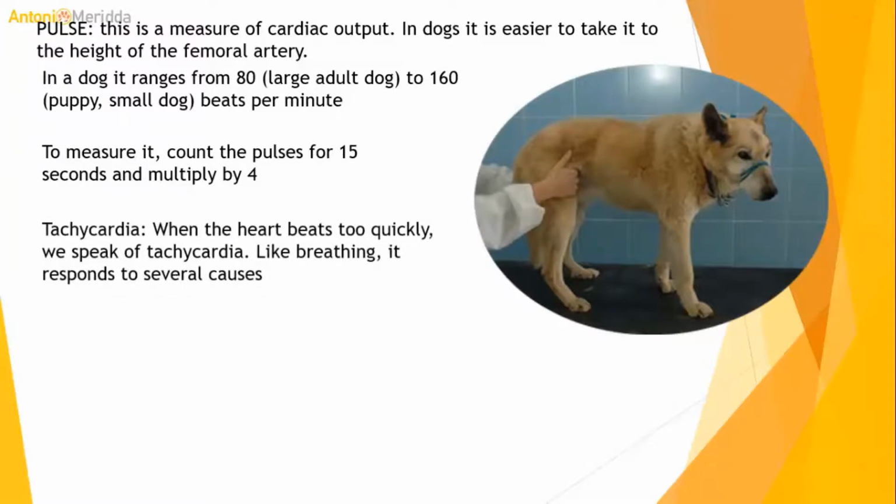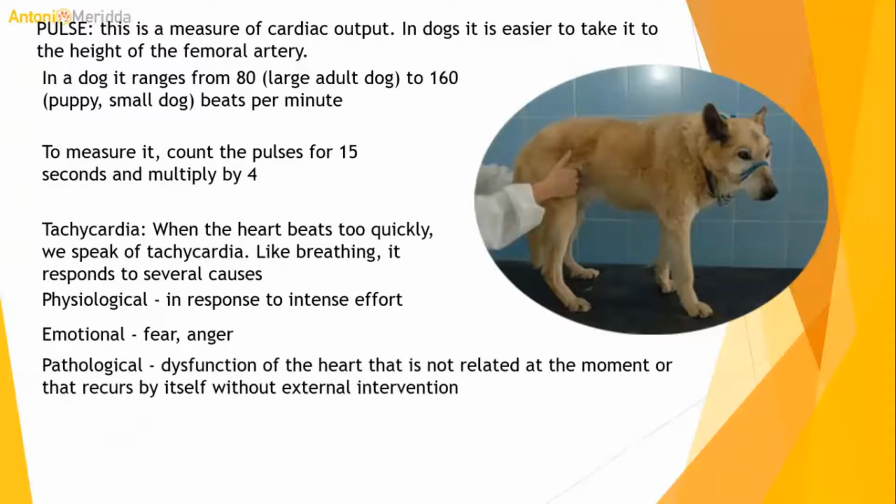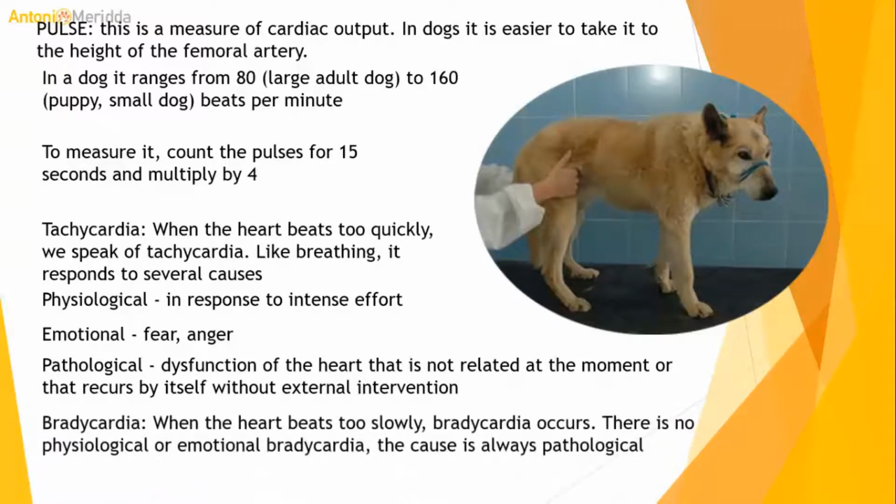Tachycardia. When the heart beats too quickly we speak of tachycardia. Like breathing, it responds to several causes. Physiological, in response to intense effort. Emotional: fear, anger. Pathological: dysfunction of the heart that is not related to the moment or that recurs by itself without external intervention. Bradycardia. When the heart beats too slowly. There is no physiological or emotional bradycardia. The cause is always pathological.